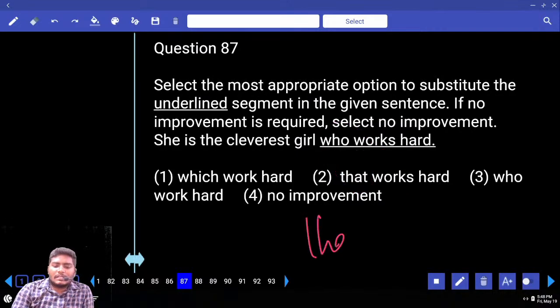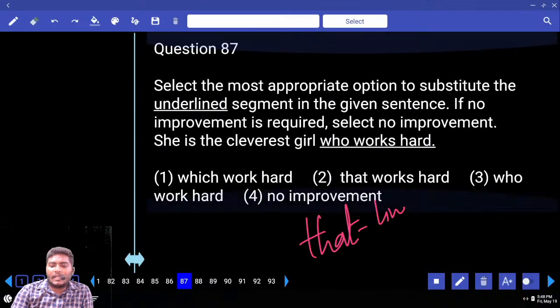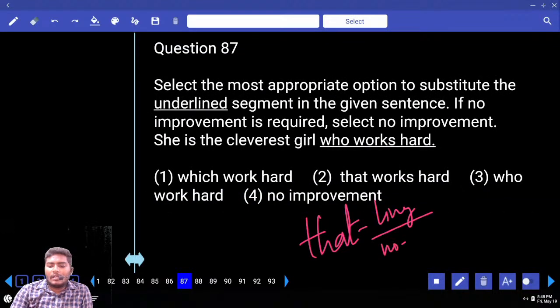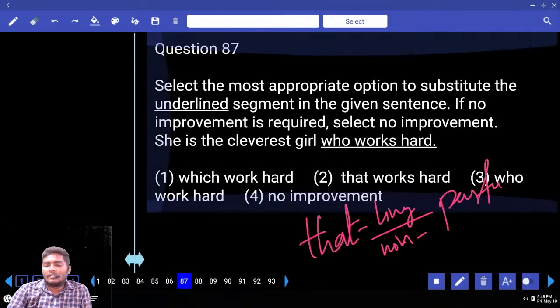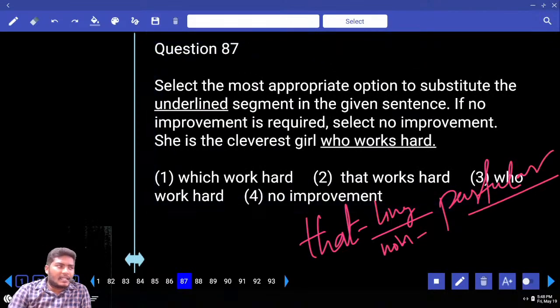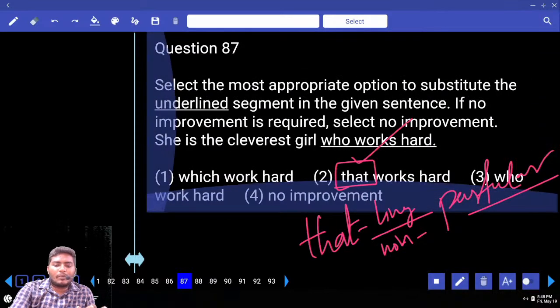That is a relative pronoun which is used both for living and non-living in the case of a particular category. When you are referring to something as specific and particular, let it be living or non-living, you can use the relative pronoun that.